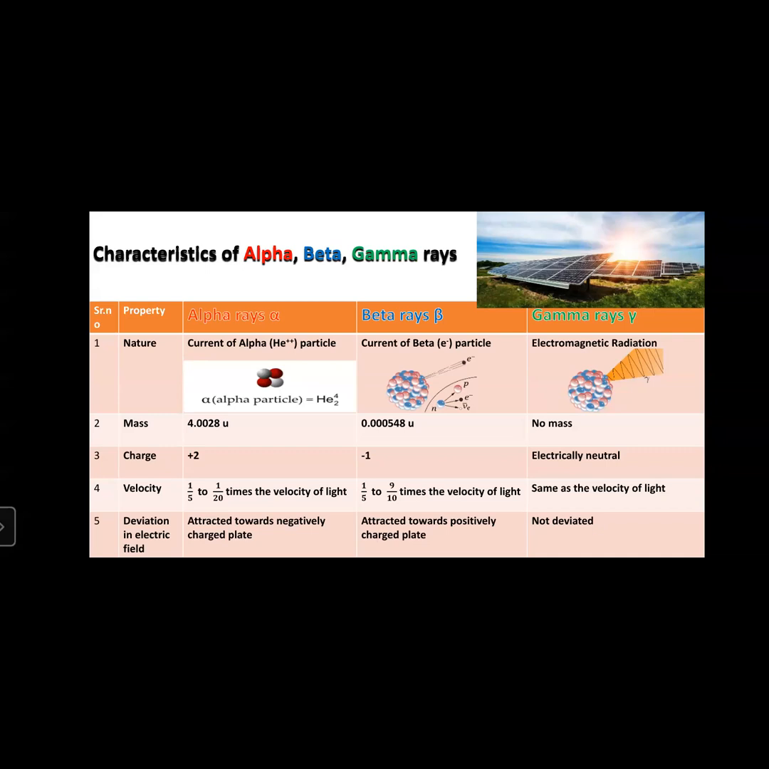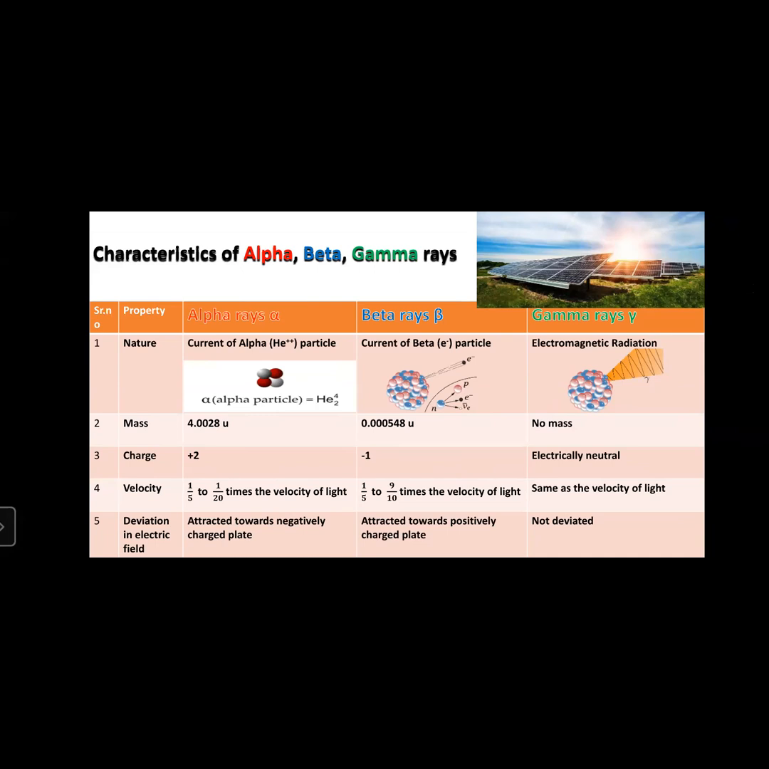Gamma is massless. The charge on an alpha particle is 2 positive, the charge on a beta particle is 1 negative, and gamma rays are electrically neutral. They don't have any kind of charge. If we compare the velocity of this radiation, alpha is the slowest. It is 1/10 to 1/20 times the velocity of light. Beta radiation has a little more speed. It is 1/10 to 9/10 times the velocity of light, and gamma rays have the same velocity as light.